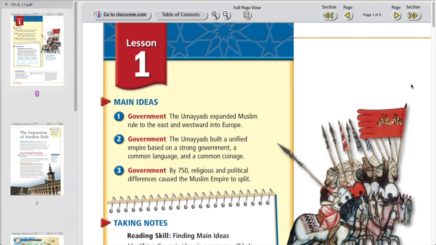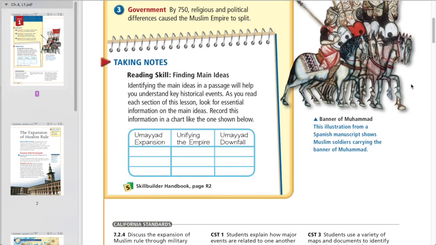Chapter 4, Lesson 1. Main Ideas. Government. The Umayyads expand Muslim rule to the east and westward into Europe. Government. The Umayyads built a unified empire based on a strong government, a common language, and a common coinage. Government. By 750, religious and political differences caused the Muslim empire to split.